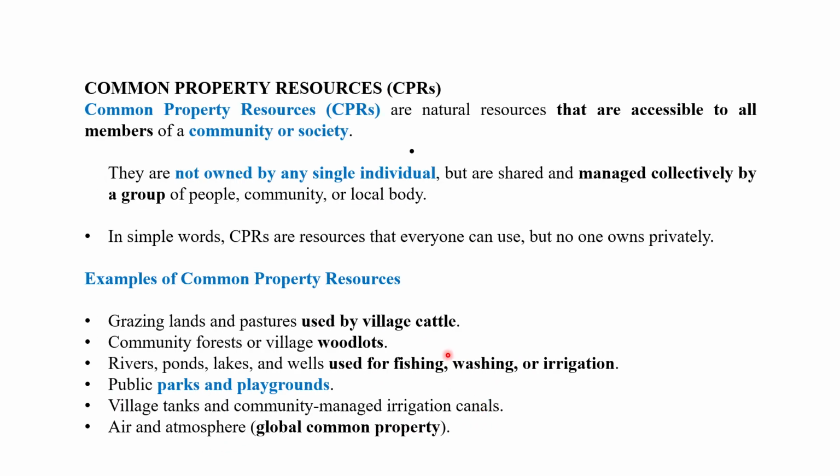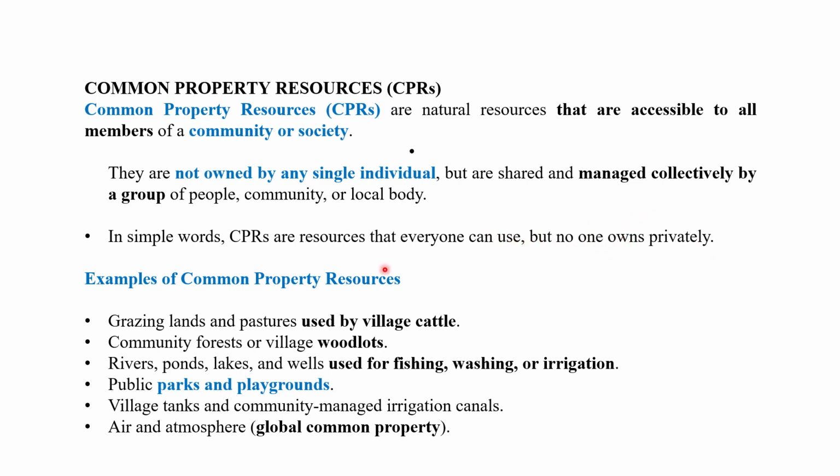The next topic under sustainable development is common property resources. What does it mean? These are natural resources that are accessible to all members of a community or a society. They are not owned by any single individual because it is common property, but are shared and managed collectively by a group of people, community, or local body. In simple words, CPRs are resources that everyone can use, but no one owns privately.